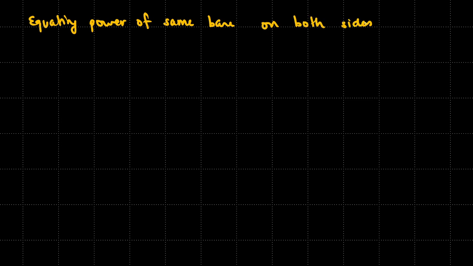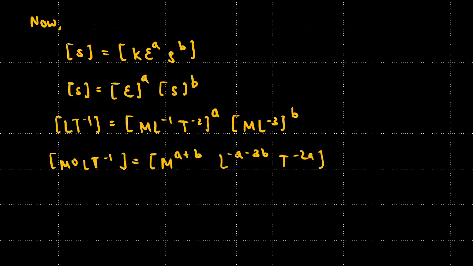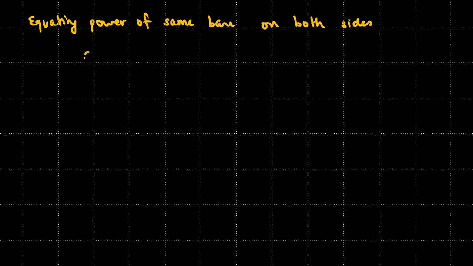So now we have to equate the power of same base on both sides. So 0 must be equal to a plus b, so a plus b must be equal to 0.